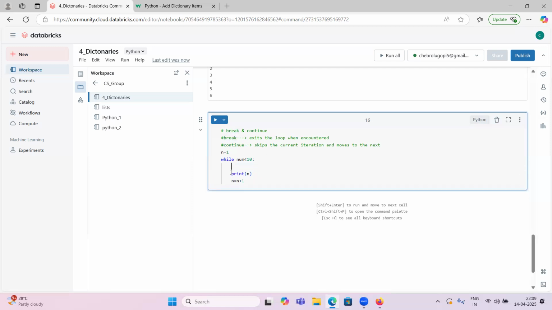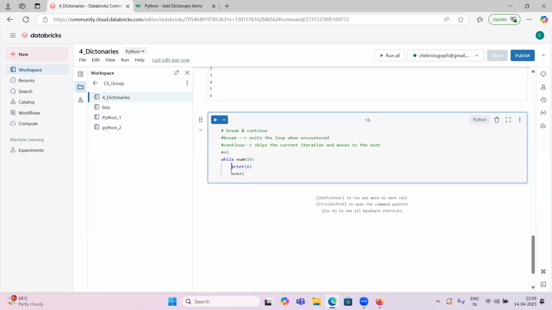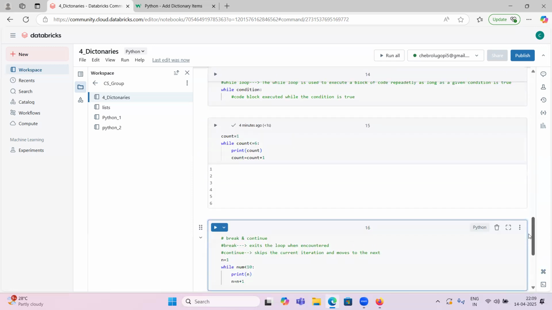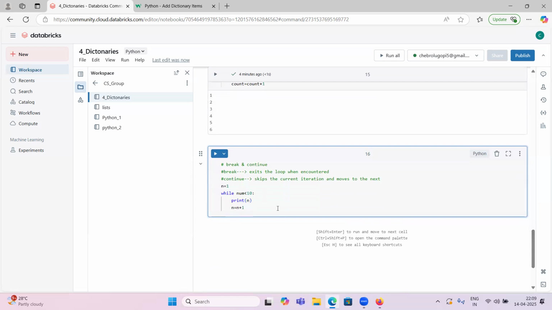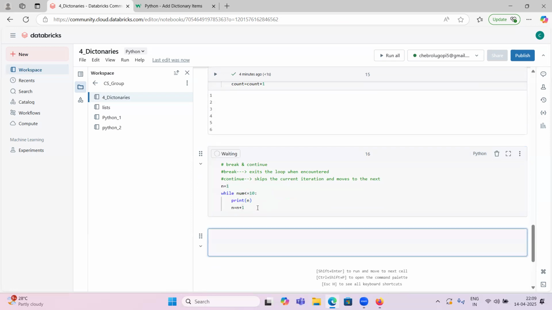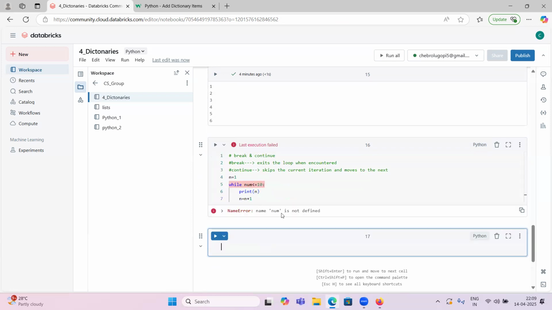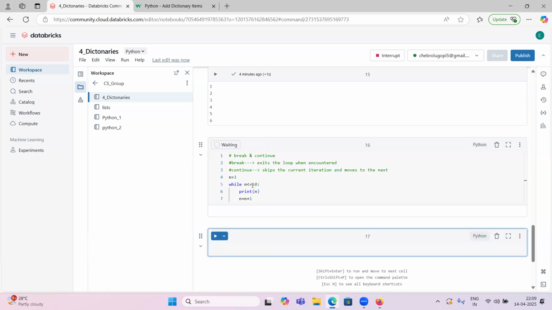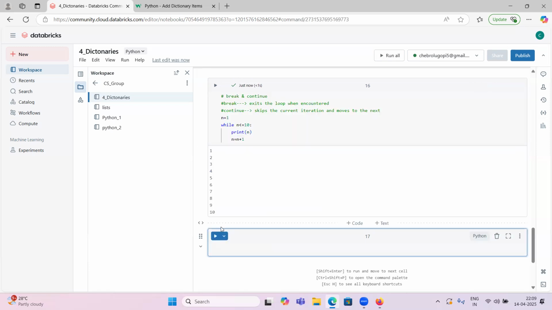Earlier we didn't have this, right? Let's remove this one. This is the same code: count initialized to 1, and while count is less than or equal to 10, print count, then count equals count plus 1. Here I have taken n, so n equals n plus 1. Let's run this. It printed up to 10.